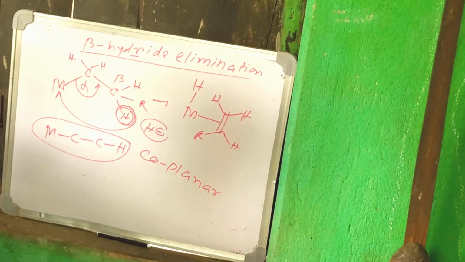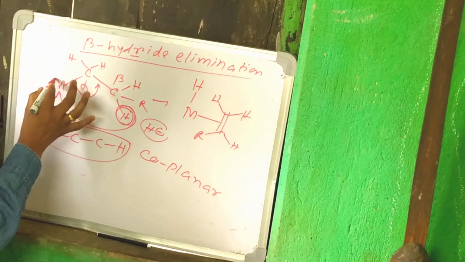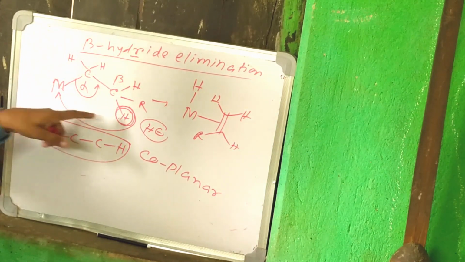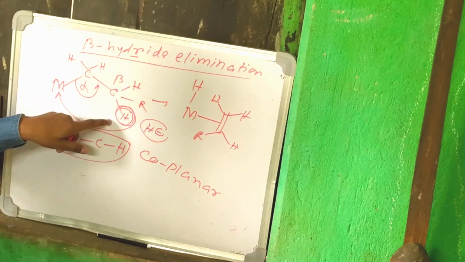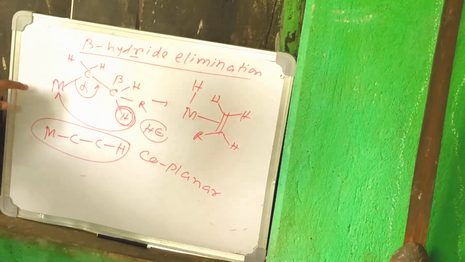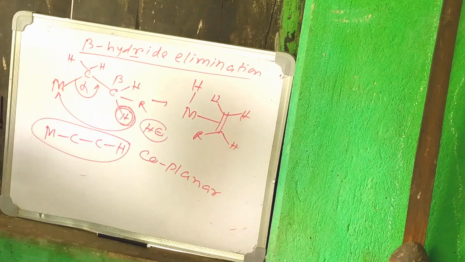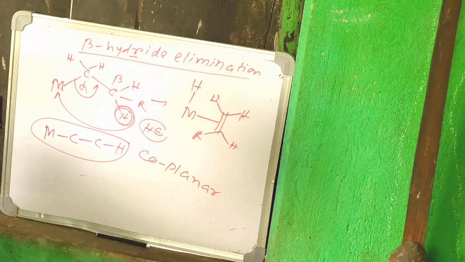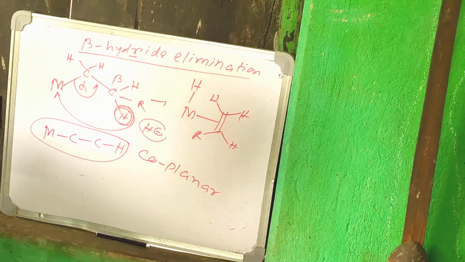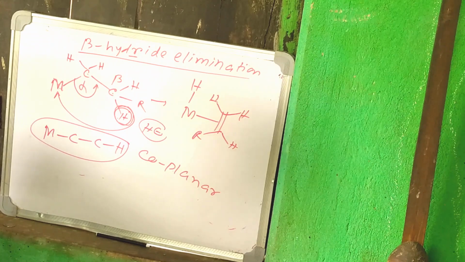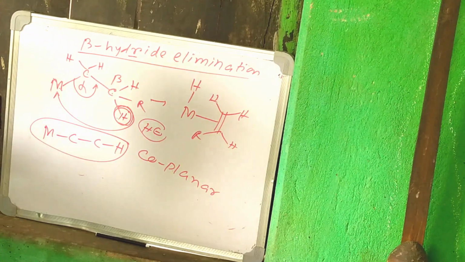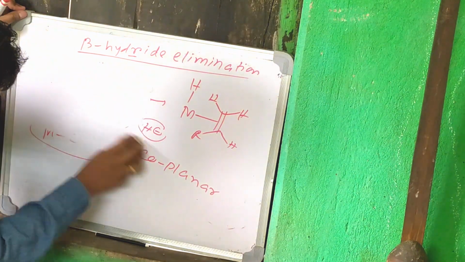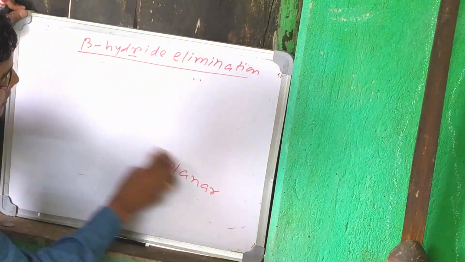Another thing: the metal should have a vacant site, then only it will accommodate the hydride, since this is H minus. To be accommodated by the metal, the metal should have some vacant site. These are the 3 conditions for beta hydride elimination. So when one organometallic reaction is going on, how do we stop this beta hydride elimination?